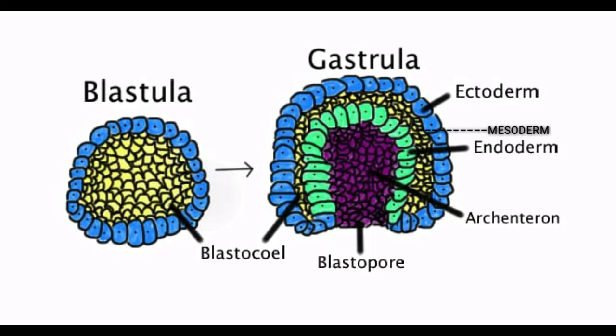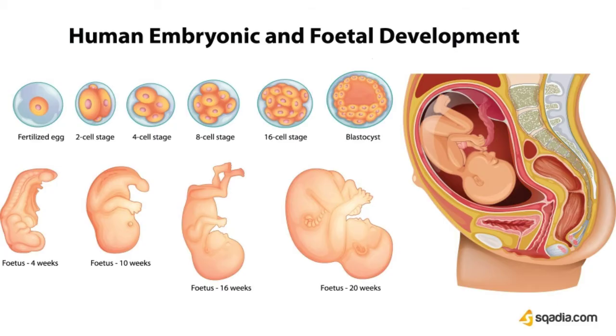The next one is gastrulation. The transformation of blastula into gastrula and the formation of primary germ layers, that is ectoderm, mesoderm and endoderm, by rearrangement of the cells is called gastrulation. This takes place after the process of implantation.